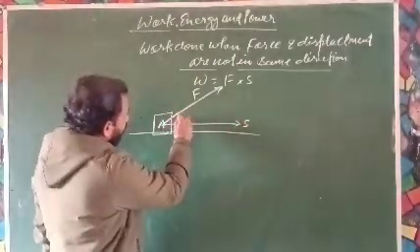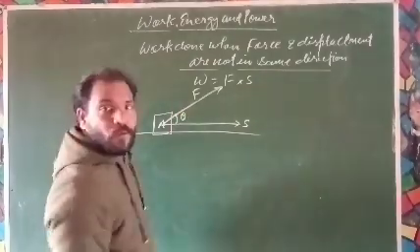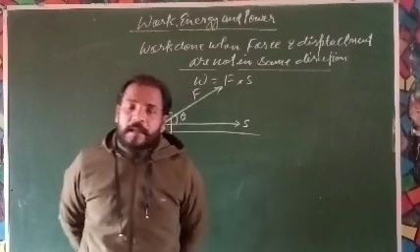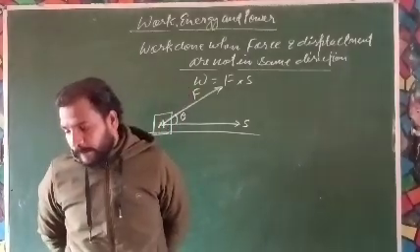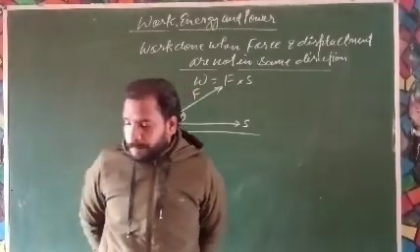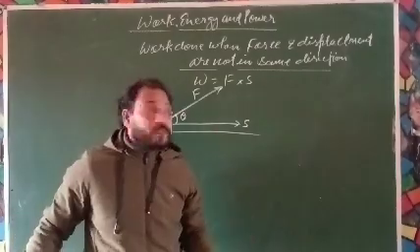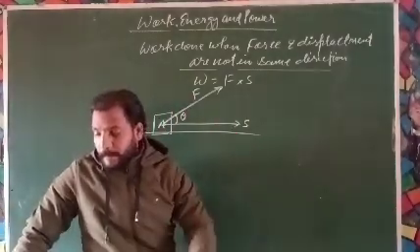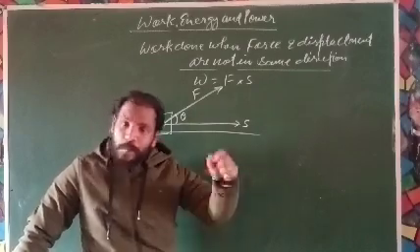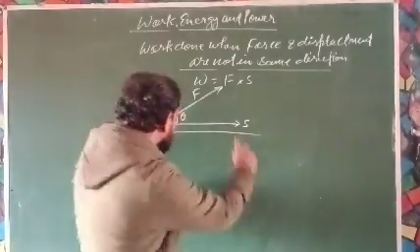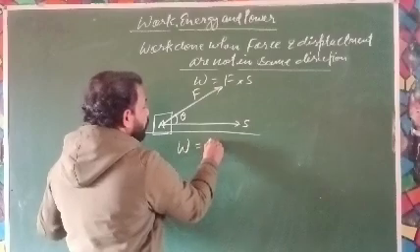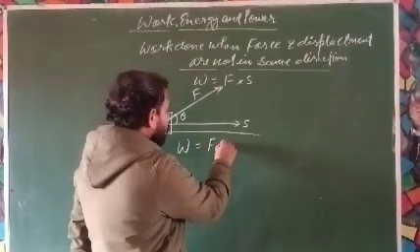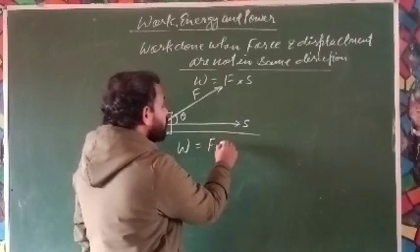Here the force and displacement are inclined at an angle theta with each other. The angle between force and displacement is theta. So in this condition, work done by the force will be equal to the product of force and displacement.